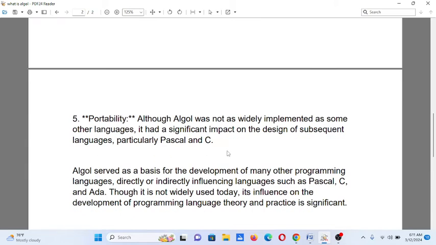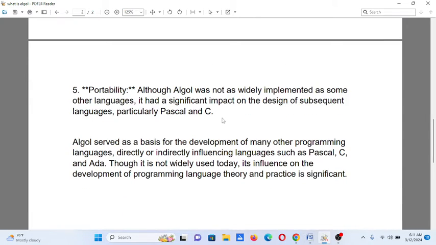Number 5, portability. Although Algol was not widely implemented as some other languages, it has a significant impact on the design of subsequent languages, particularly Pascal and C. Algol served as a basis for the development of many other programming languages, directly or indirectly influencing languages such as Pascal, C, and Ada. Though it is not widely used today, its influence on the development of programming language theory and practice is significant.